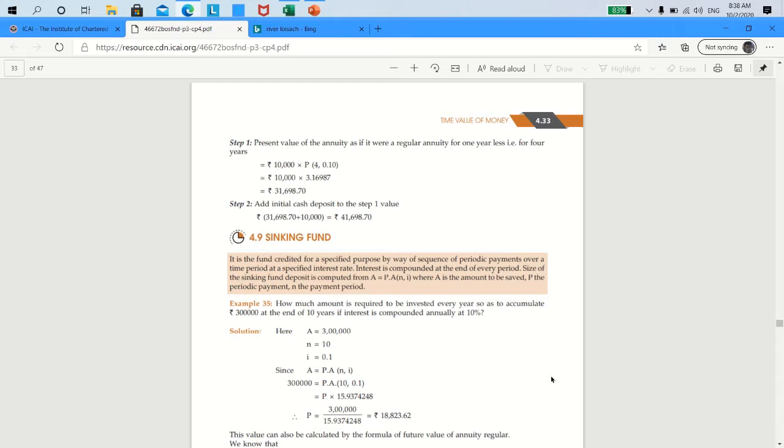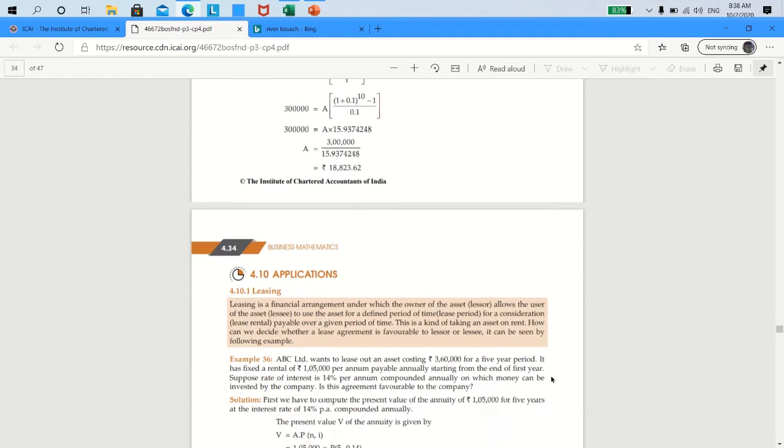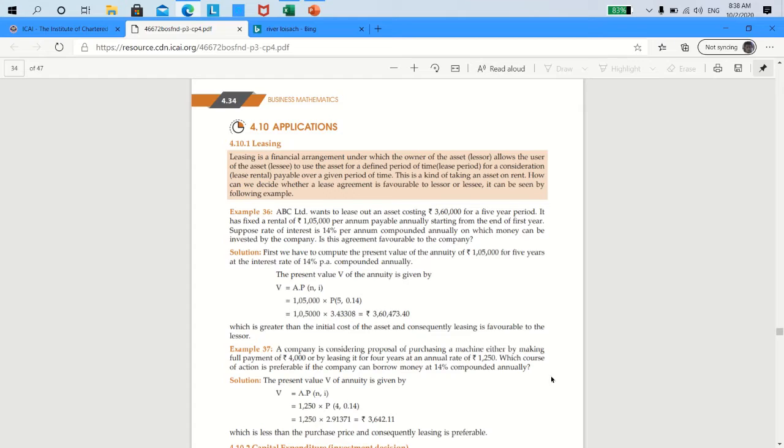Then the next one on page 34, you find leasing. Where all do we apply this annuity? Leasing is nothing but a transaction which is very similar to hiring. Just like how you hire an auto, instead of buying an auto, you can even lease an auto. Now suppose you are interested in buying a washing machine or let's say a truck. You don't have 10 lakhs with you. You approach me. I will basically invest the money and buy the truck and lease it out to you for you to use it. Okay.